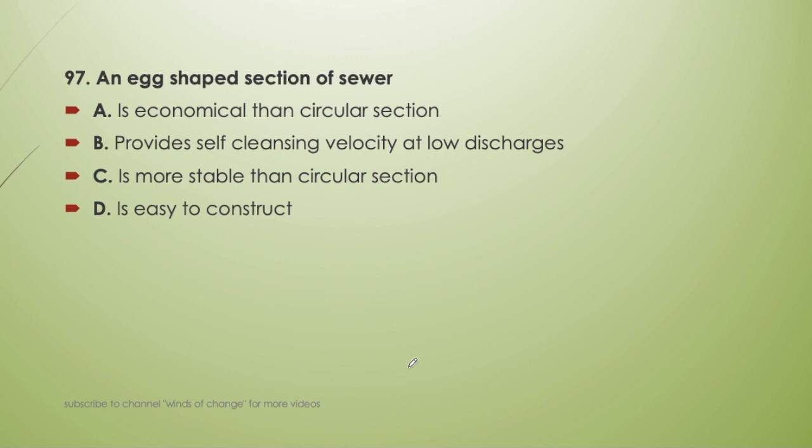An egg-shaped section of sewer is economical than circular section, provides self-cleaning velocity at low discharges, is more stable than circular section, or is easy to construct. So egg-shaped section of sewer is providing self-cleaning velocity at low discharges. Okay, that is why it is being preferred.